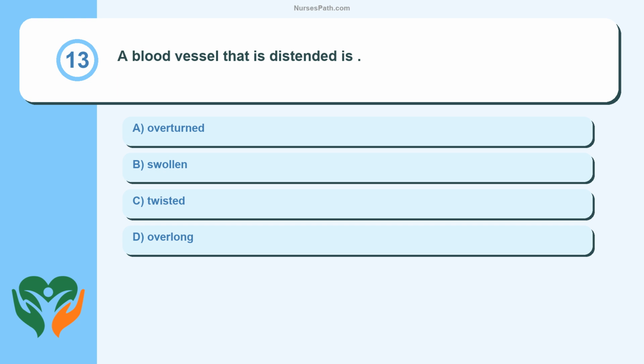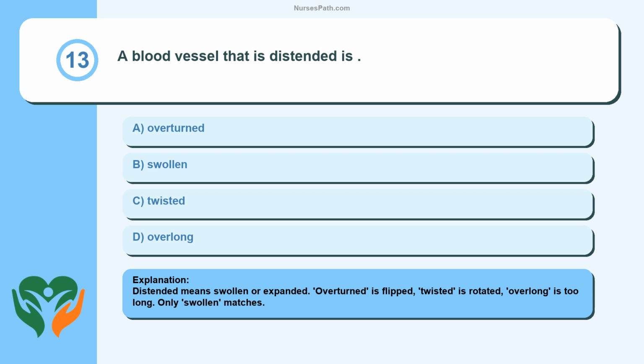Question 13. A blood vessel that is distended is blank. Overturned. Swollen. Twisted. Overlong. Distended means swollen or expanded. Overturned is flipped, twisted is rotated, overlong is too long. Only swollen matches.